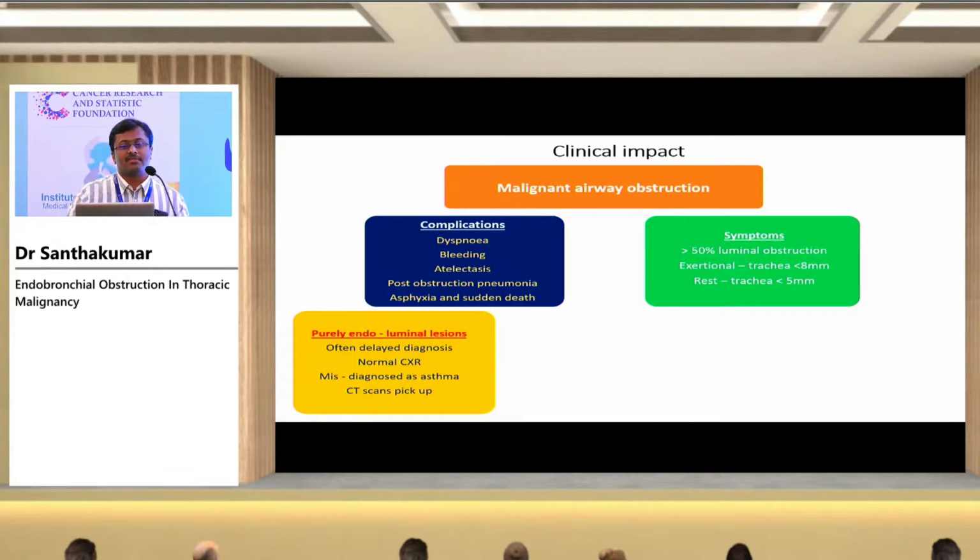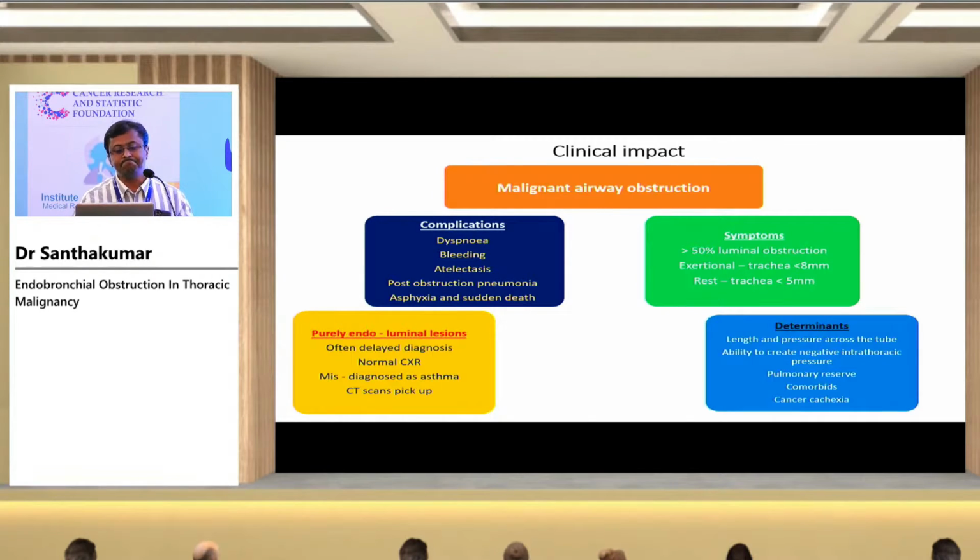The symptoms, as again told, are very slow. Sometimes when the tumor is obstructing more than 50% of the lumen, the patient gets significant dyspnea. For exertional dyspnea, the tracheal diameter should become less than 8 mm. So almost till the trachea narrows to 8 mm, the patient can breathe normally and may not present to you with symptoms. And for rest dyspnea, the tracheal diameter may be less than 5 mm. The symptoms do not depend only on the size or extent of the tumor.